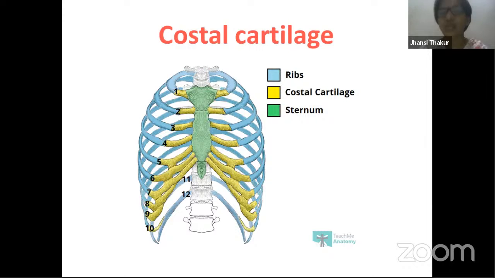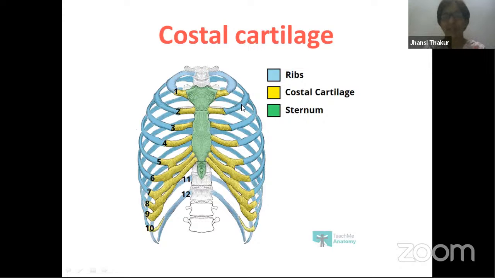First one is costal cartilage. Now, what is this costal cartilage? Just try to follow this. You can easily understand. Blue color represents the ribs. There are 12 pairs of ribs, 24 rib bones. Costal cartilage is all this yellowish color, and then the sternum. The sternum is the front bone, which is also called the breastbone. And this, can you see this 11, 12? These are the vertebrae, which I mentioned to you already. So this is the backbone. So backbone and front bone are connected by these ribs.